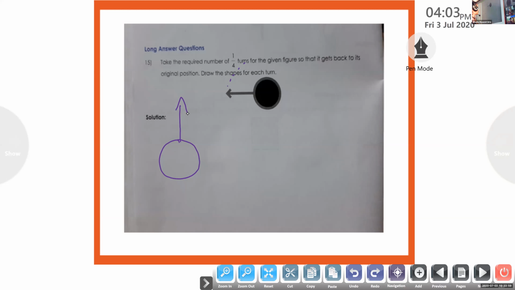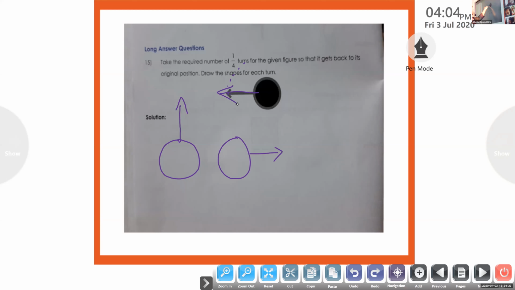Okay, this is the first turn. Okay, next 1 by 4 turn. Angelina, how will this picture be? Ma'am, it will be on the opposite side. Opposite side from the original picture, yes? So how can you draw the next picture? Ma'am, the arrow will be on the side. Yes, arrow on the right side. The same arrow was there to the left.